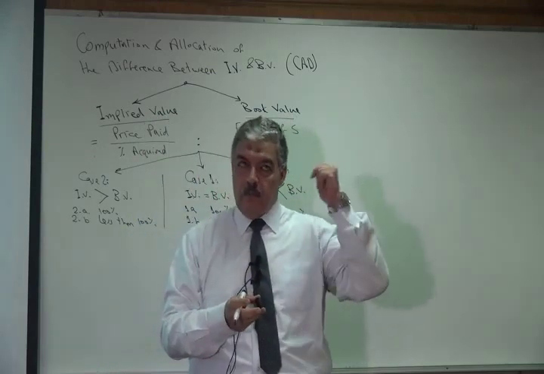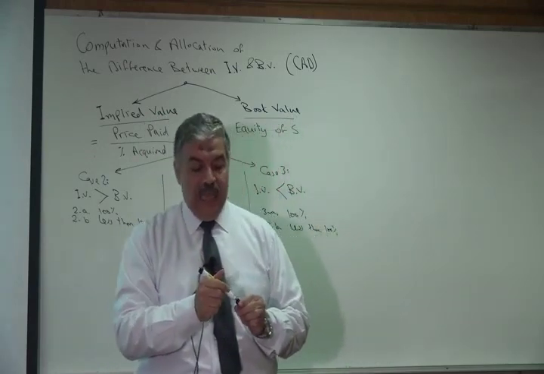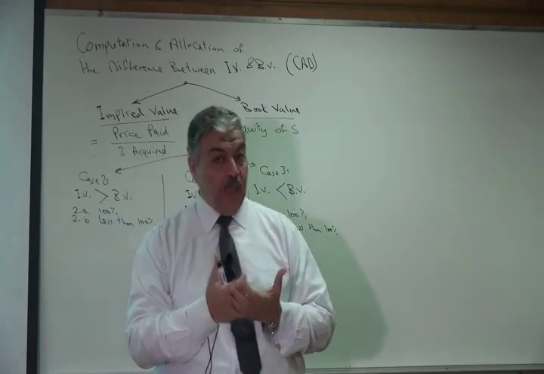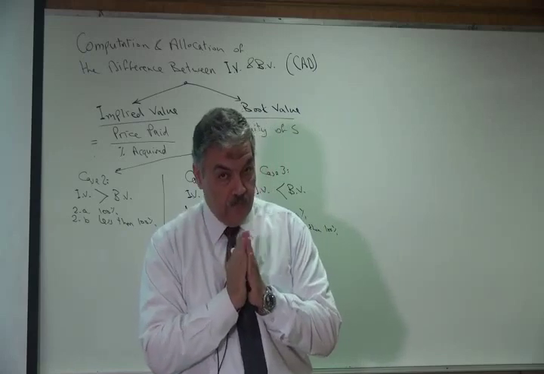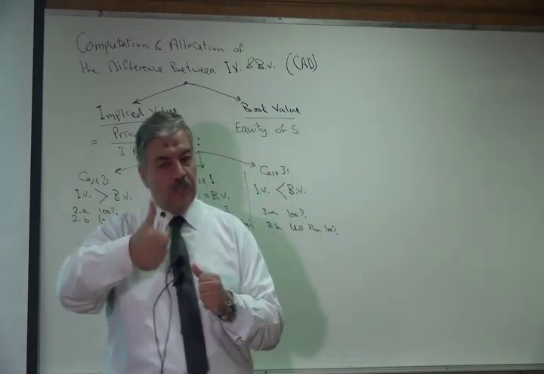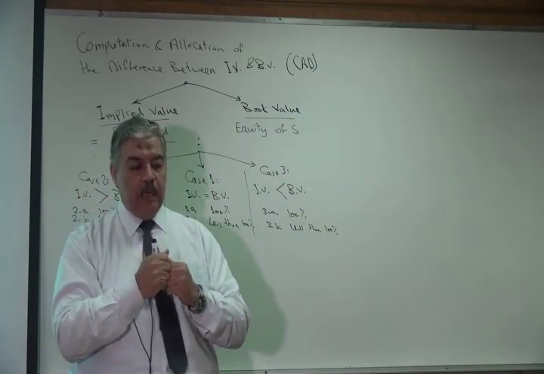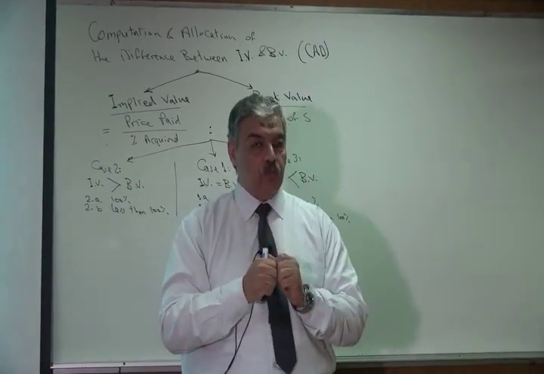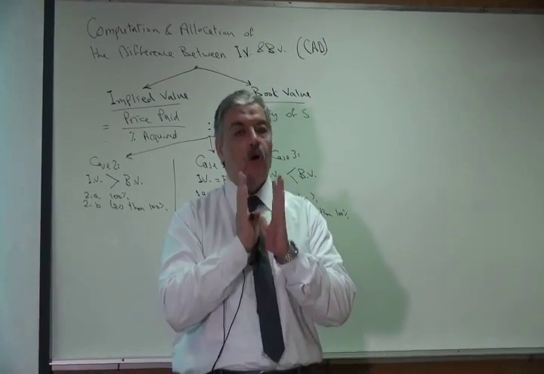We learned in chapter 1 and chapter 2 that we are going to have something called the goodwill. The difference is recorded as goodwill. But take care. Goodwill that we had in chapter 1 and chapter 2 is the difference between the price paid and the fair value, not the book value, of the assets acquired.